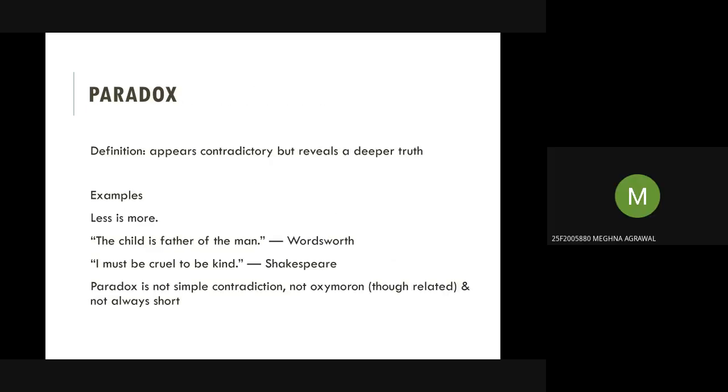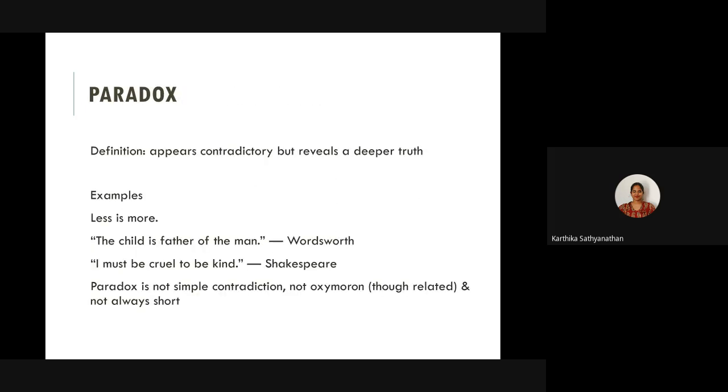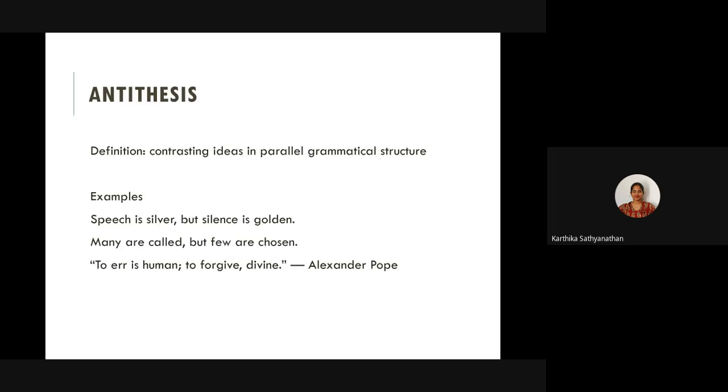Yes, okay, ma'am. Here, if I say, let's take paradox, the child is father of the man. There is contrast in this sentence, but that is very different from something like speech is silver, but silence is golden, because the structure of this is very different from child is father of the man, right? You don't have this grammatical structure to it.